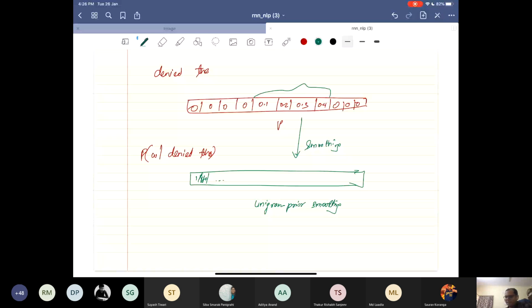I'll show some examples if I get time today. What are the common errors we get with neural language models? So don't expect that you will get grammatically correct sentences.